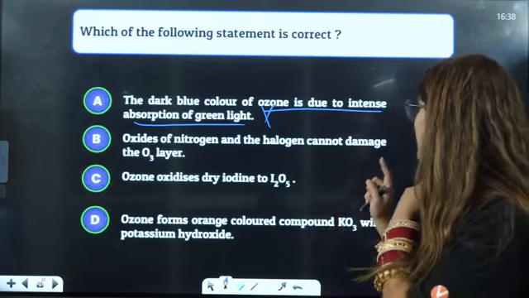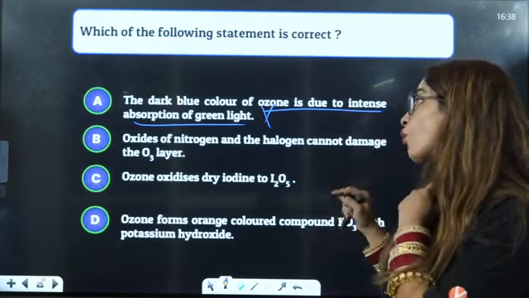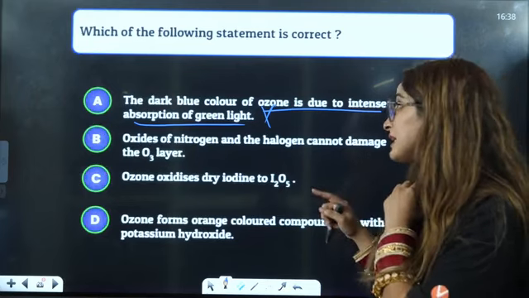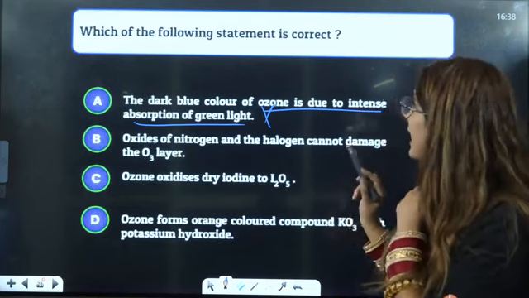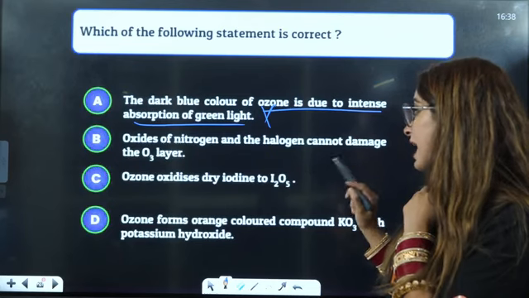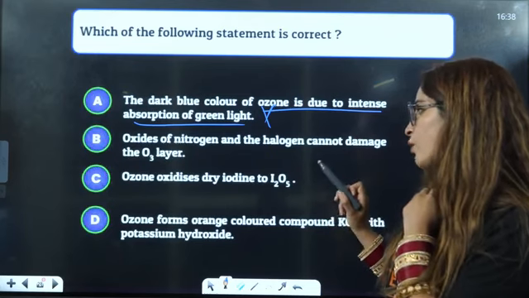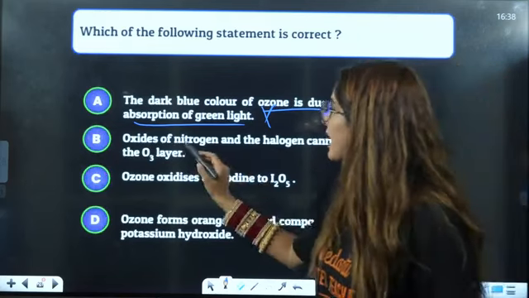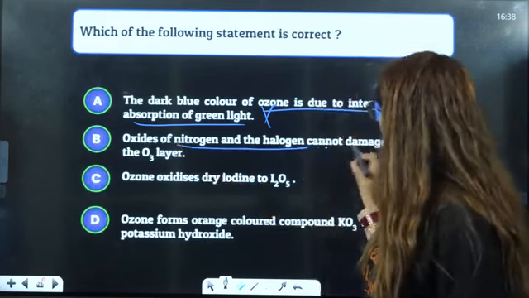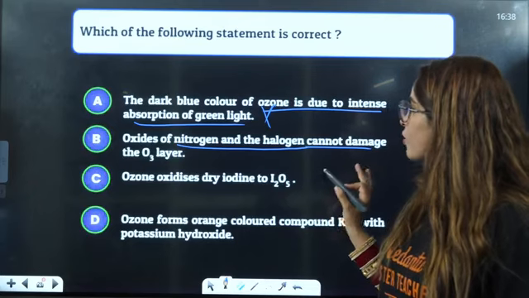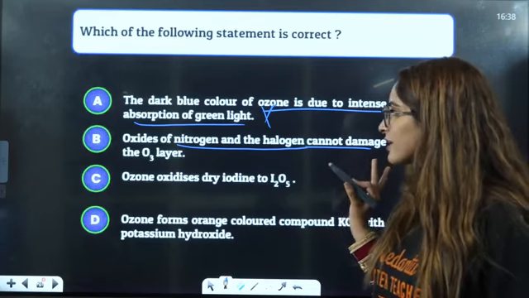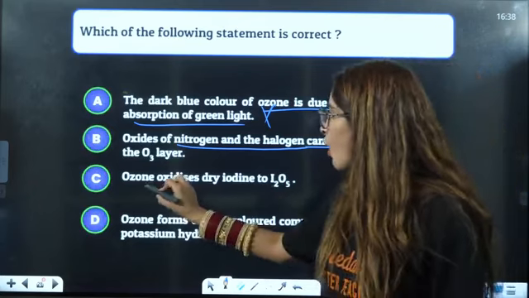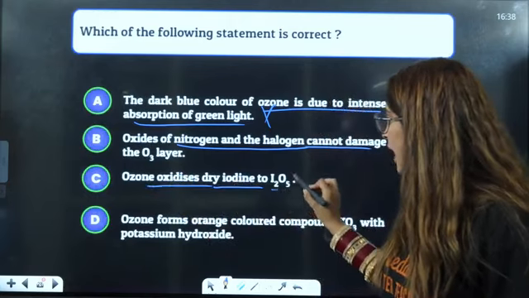Oxides of nitrogen and halogen cannot damage the O3 layer. That is also not correct, they can damage it. Ozone oxidizes dry iodine to I2O5.